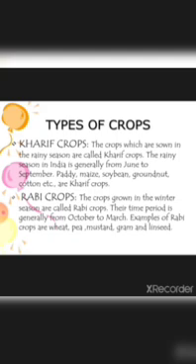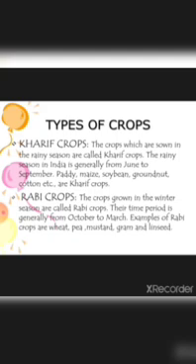Kharif crops means what? The crops which are sown in the rainy season are called kharif crops. So when you grow crops in the season of the rains. The rainy season in India is generally from June to September. So what are the different crops we can see during these days?